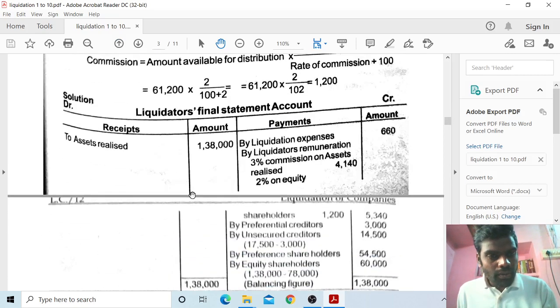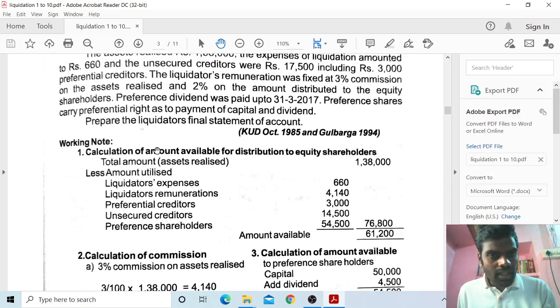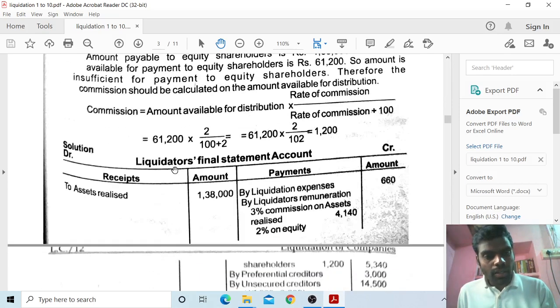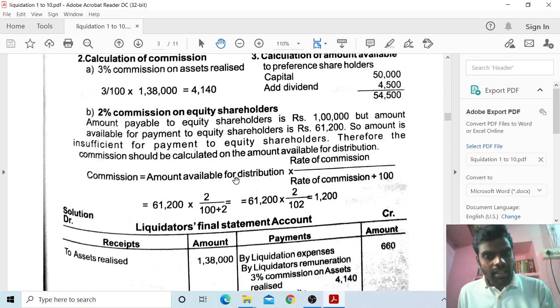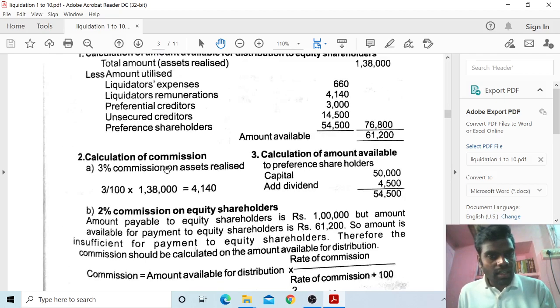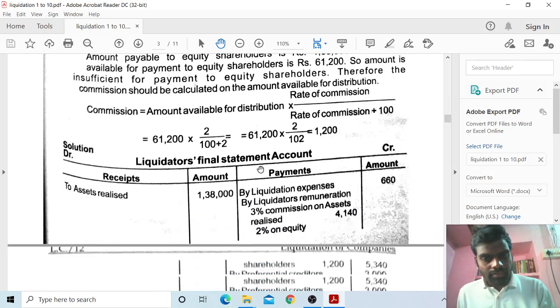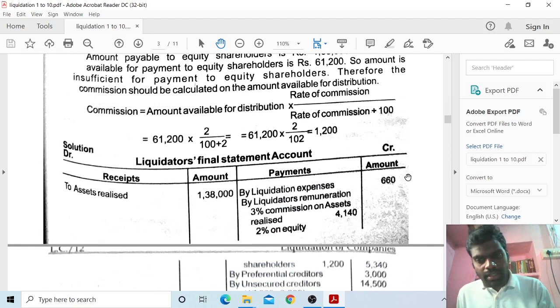So now first we have to take the assets realized. They are given already in the problem, 1,38,000. So liquidator final statement of account. Receipts side, assets realized 1,38,000. Next, liquidation expenses 660. You have to take 660 by liquidation expenses.